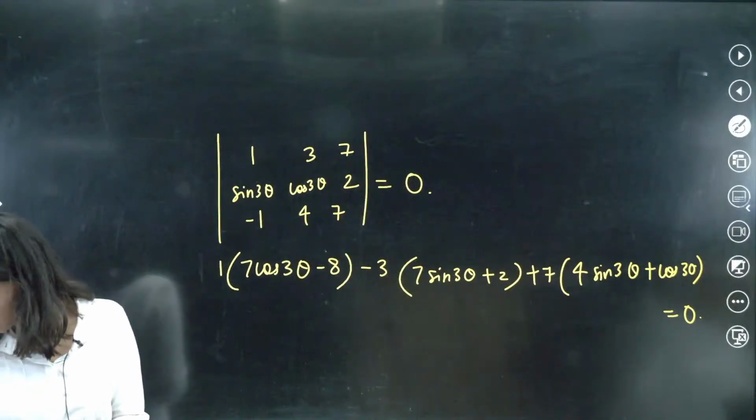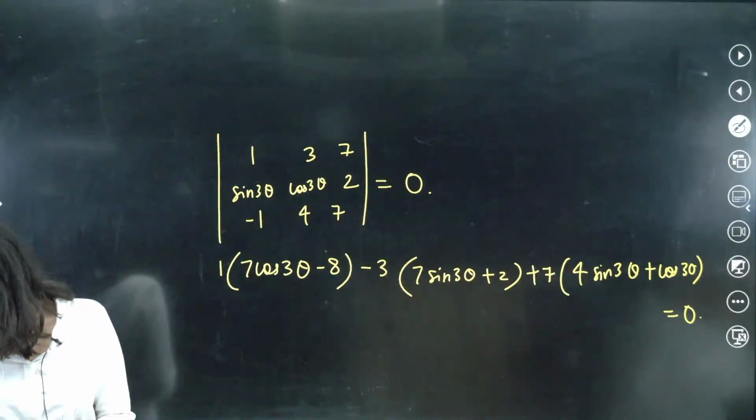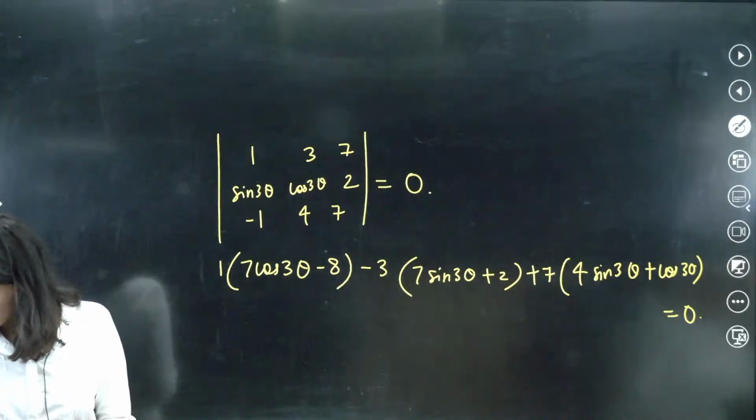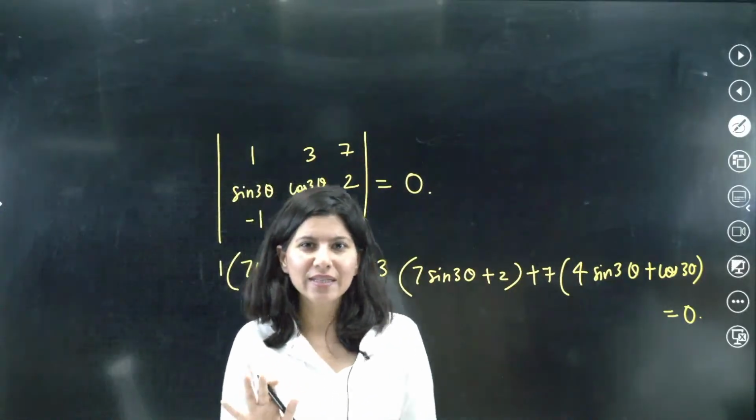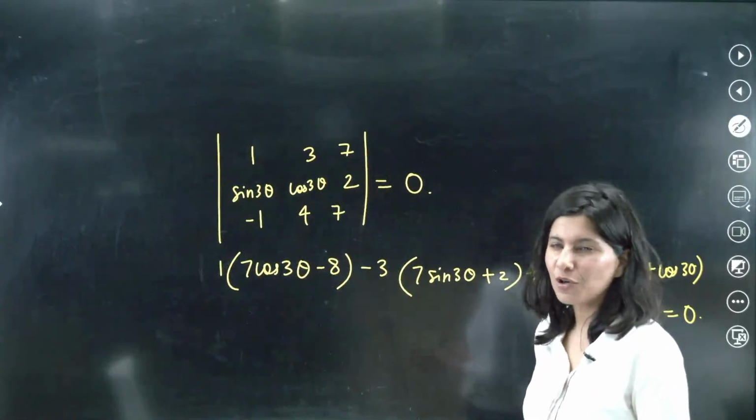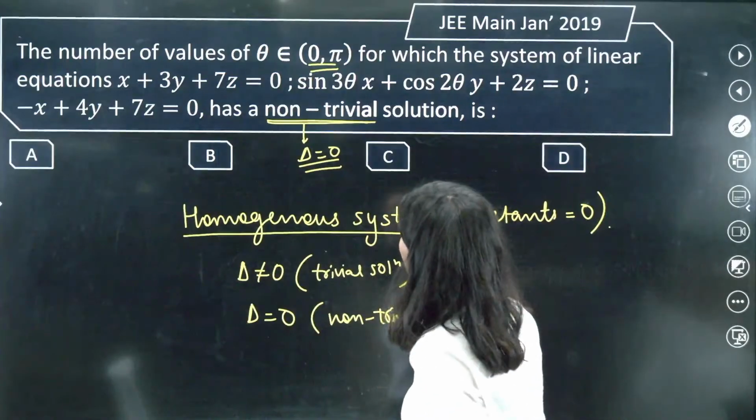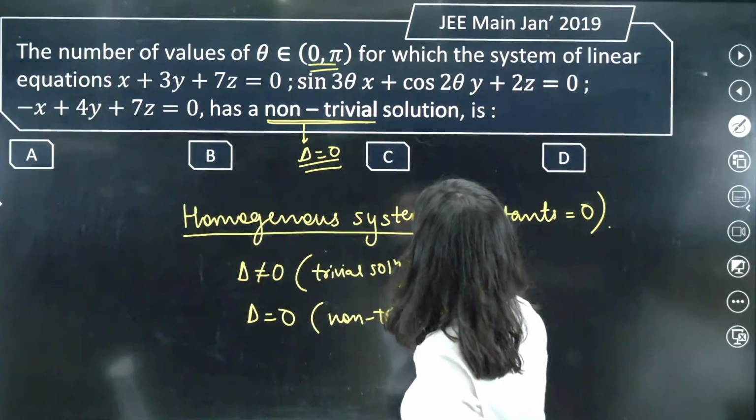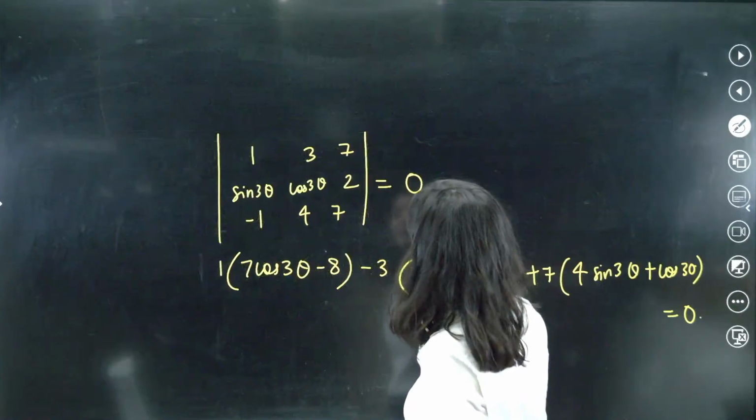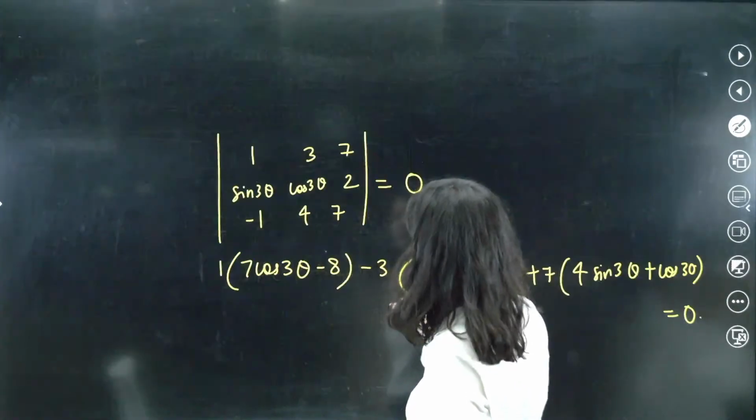In JEE PYQs, they ask non-trivial only, no? Complicated question? No, it's not complicated. They have involved trigonometry, but again I want to check it one more time. Just tell me: 1, 3, 7, sine 3 theta, cos 2 theta, 2 and -1, 4, 7. Correct, no?